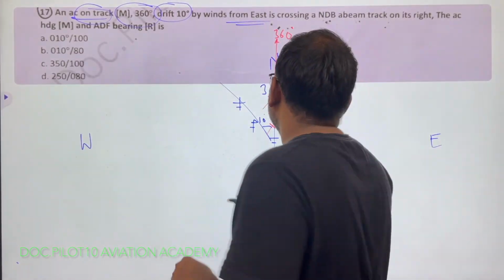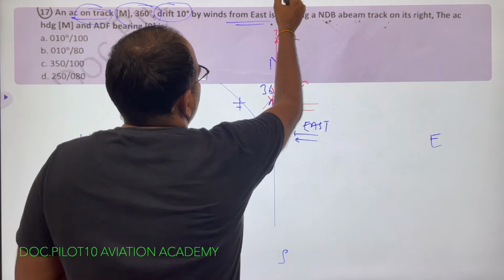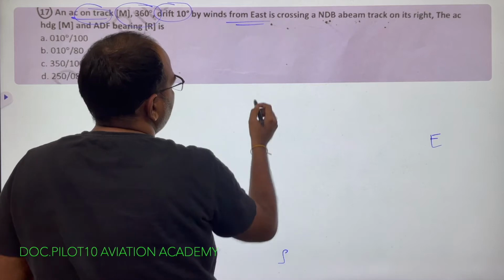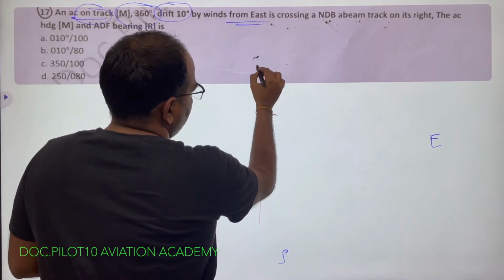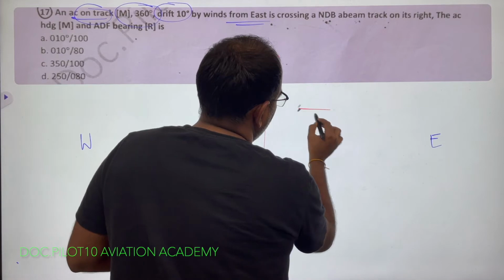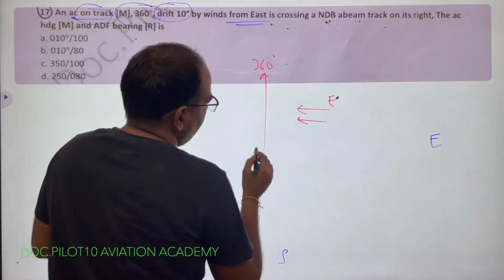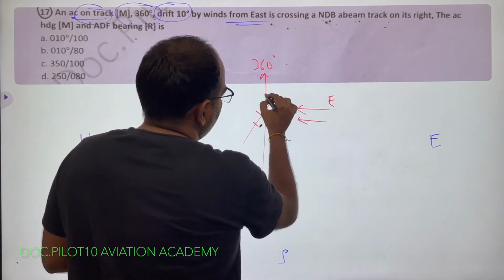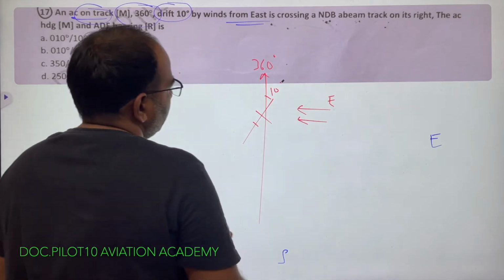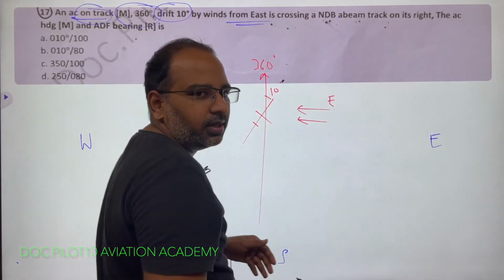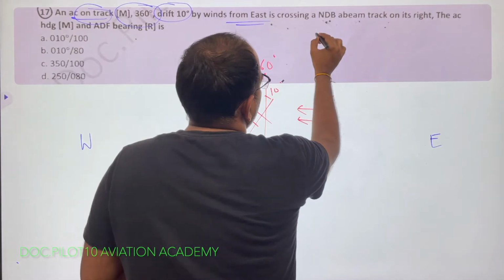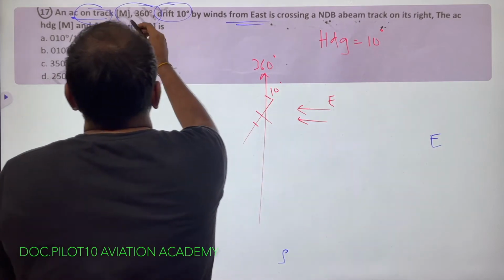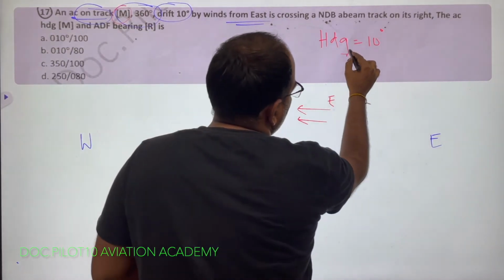Correct? So now I will draw a diagram. This is 360. The winds are coming from east and the drift is 10 degrees. So my aircraft is facing the winds by 10 degrees. Correct? So the heading of the aircraft is from north 10 degrees, it's still 10 degrees. Correct? So heading is equal to 10 degrees. Because the track is magnetic, heading is also magnetic.